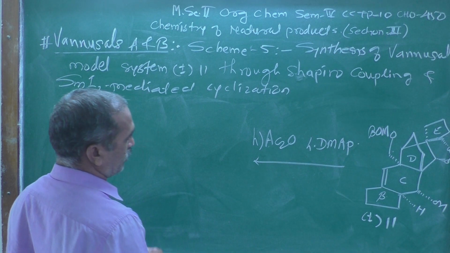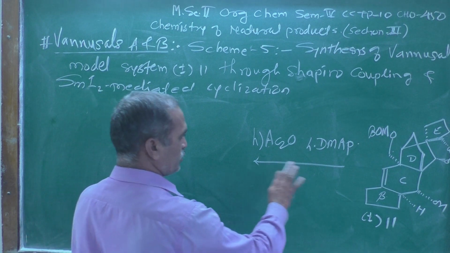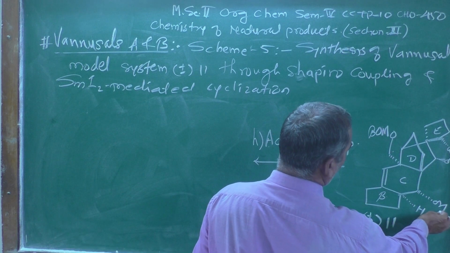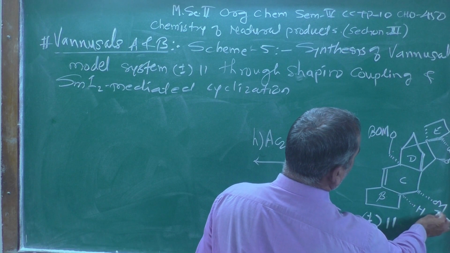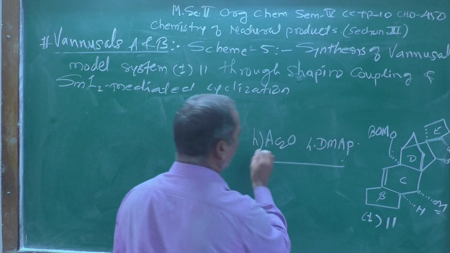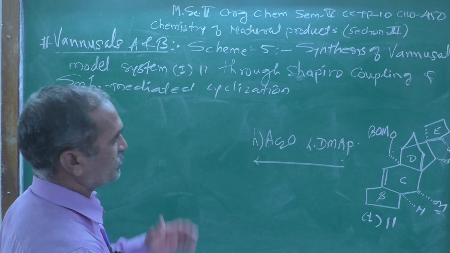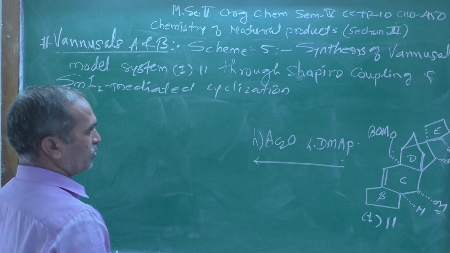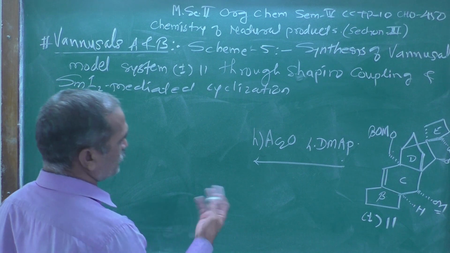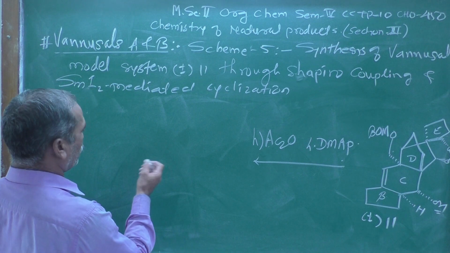So, let us see what changes are going to take place over here. Only this hydroxy group is going to be replaced by the acetyl group, because acetic anhydride is also well known as a protecting group.